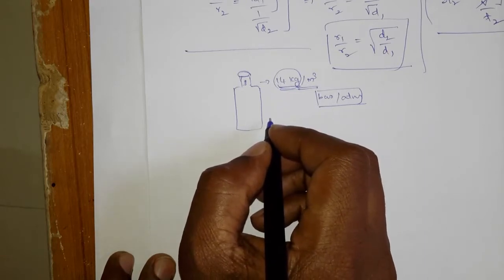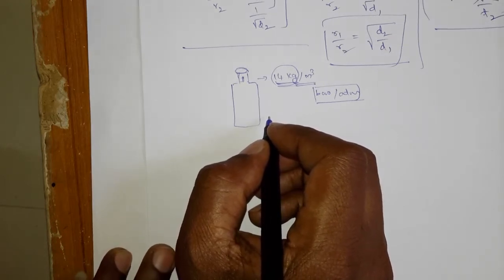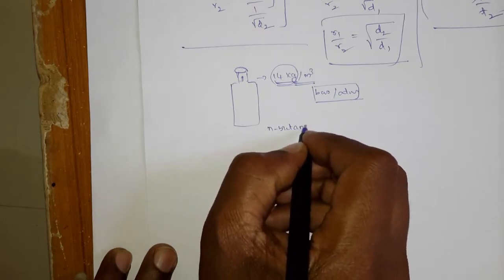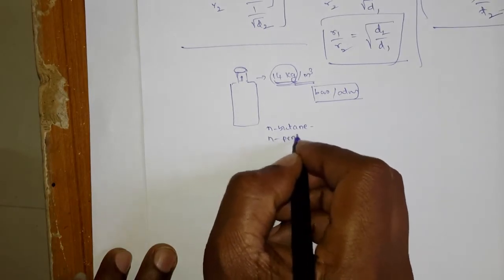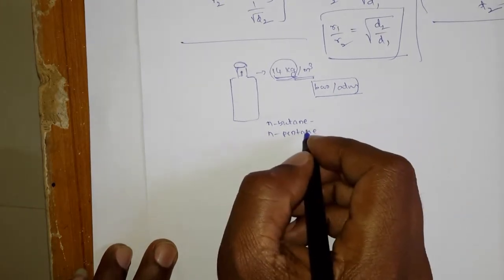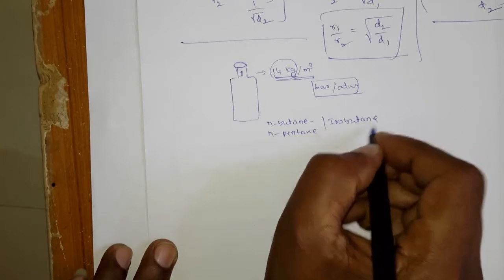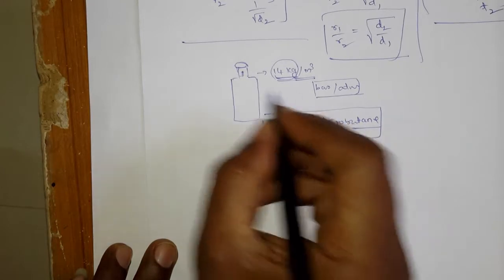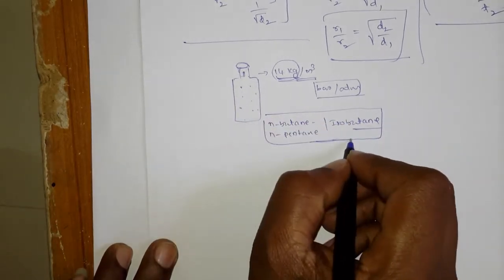Generally it contains a series of butanes, that is N-butane, and some N-pentane or N-propane or isobutane. So a mixture of gases can be present in the cylinder. You assume that there are 3 gases.